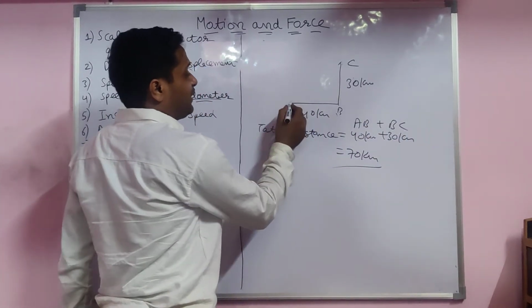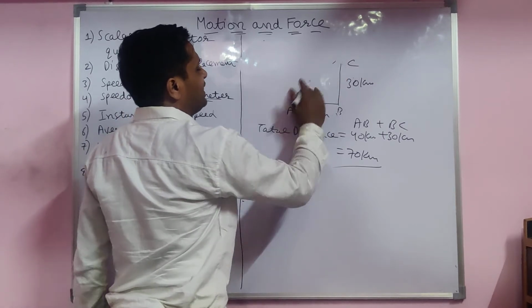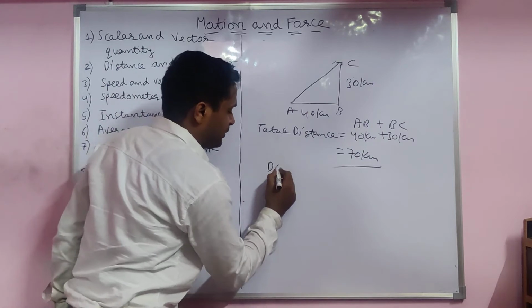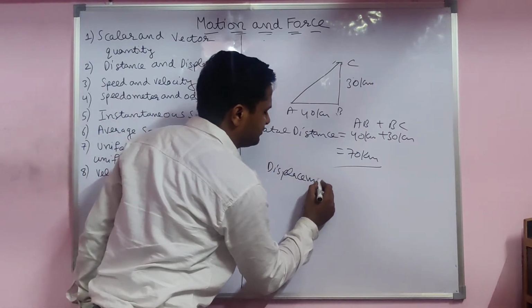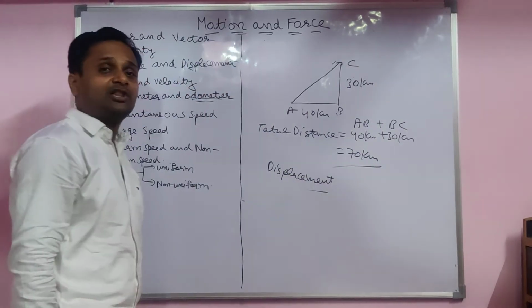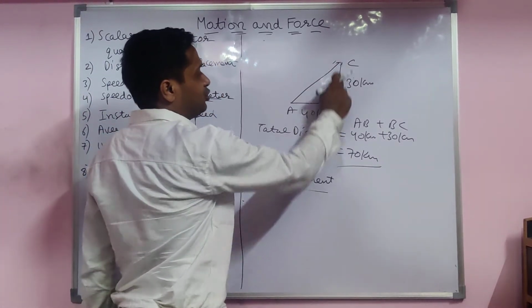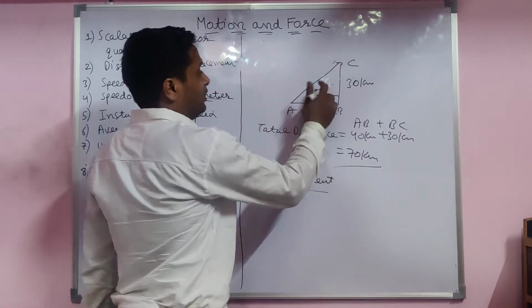But actually displacement is the shortest path covered by the body. This is the shortest path, directly AC. Displacement, directly AC. In math, the Pythagoras theorem is there. This is a right angle triangle. These two sides make the 90-degree angle.